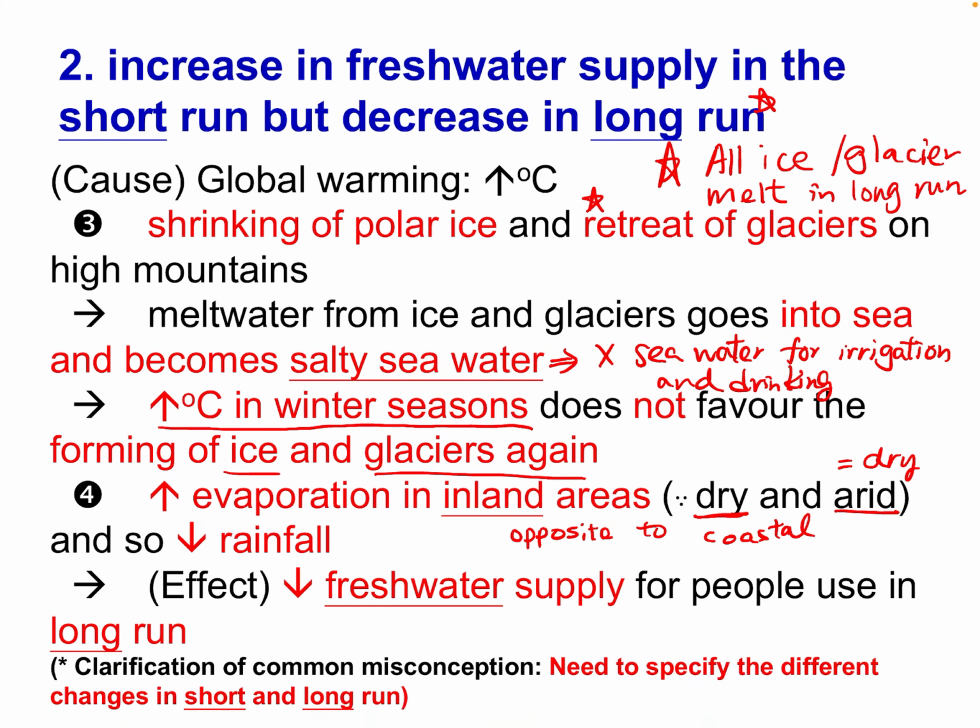So be careful, we give a star remark. This is commonly asked in AMC. So you need to know short term and long term. For fresh water, it increases in the short run, but decreases in the long run due to different reasons. Same, I stop for a while for this page before we go to the next part. We have 3 and 4, and then we have other impacts. I will finish quickly. Then we finish all the negative impacts.